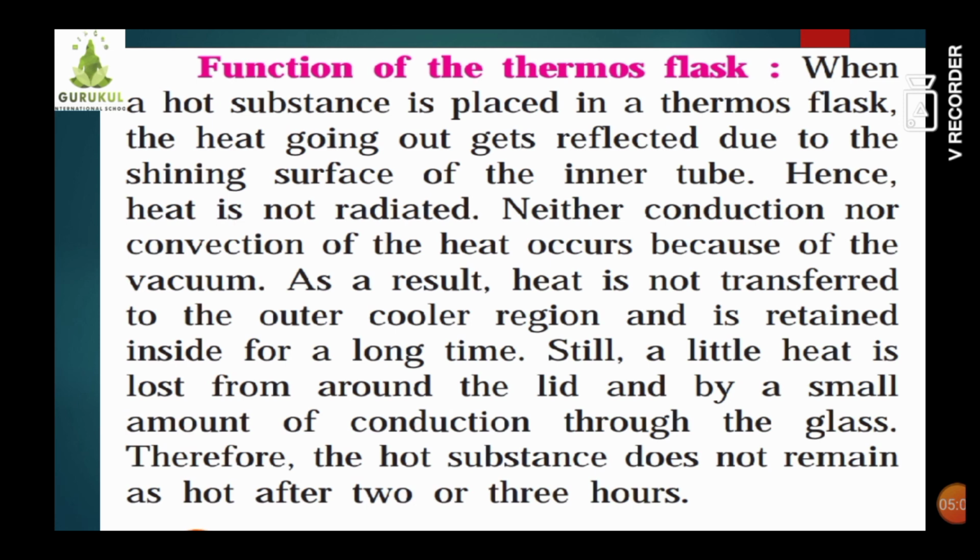Here we use the shining surface so that reflection of the heat takes place, and hence heat is not radiated. As well as the vacuum is created over there, so conduction and convection are not possible. Only radiation could be possible, which is also avoided by creating a shining surface so that it reflects back. Neither conduction nor convection of the heat occurs because of the vacuum. As a result, heat is not transferred to the outer cooler region and is retained inside for a longer time.